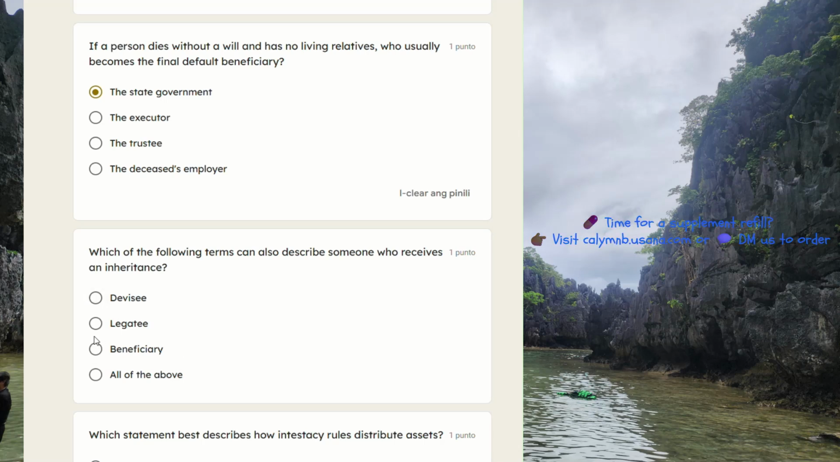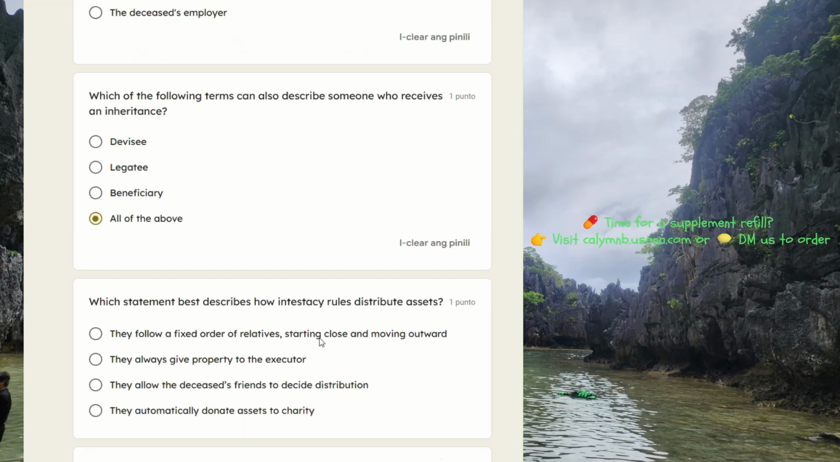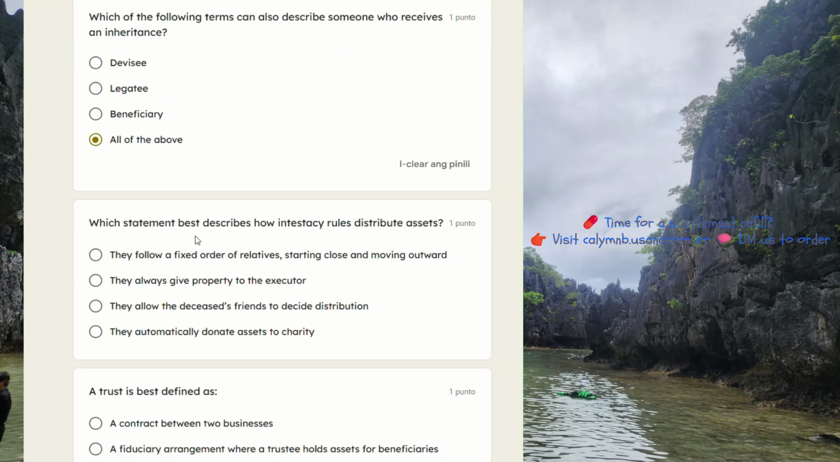Devotee, legatee, beneficiary, all of the above is the answer. Which statement best describes how intestacy rules distribute assets?